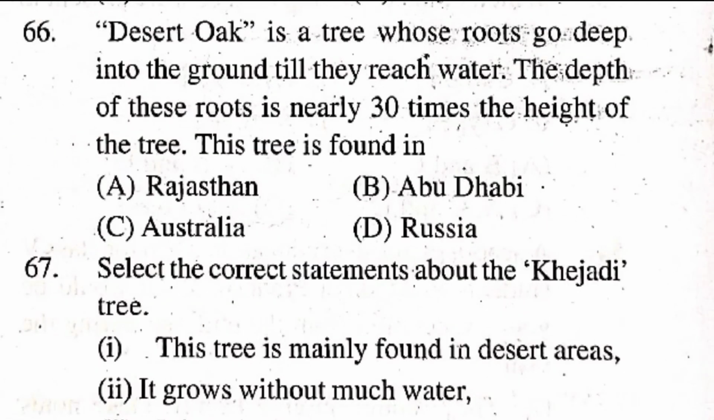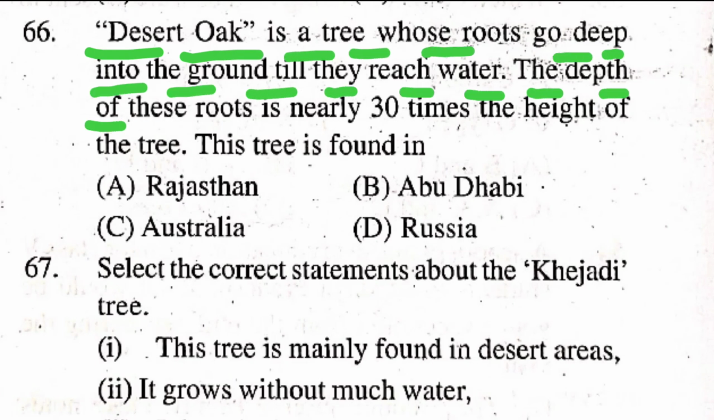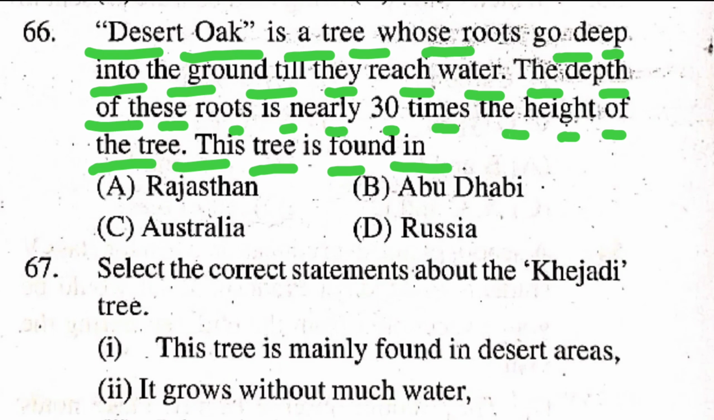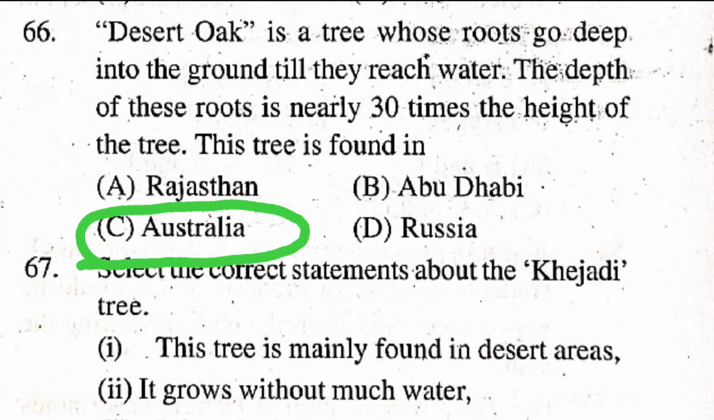Question number 66. Desert oak is a tree whose roots go deep into the ground till they reach water. The depth of these roots is nearly 30 times the height of the tree. This tree is found in option A, Rajasthan. Option B, Abu Dhabi. Option C, Australia. Option D, Russia. Right answer is option C, Australia.